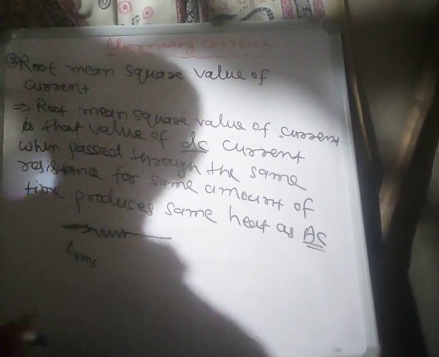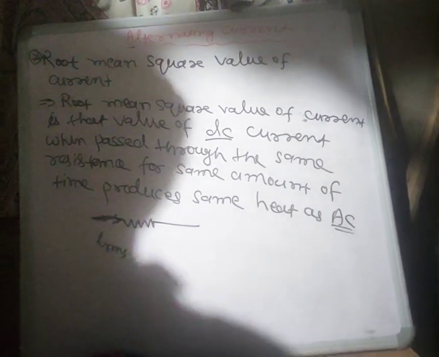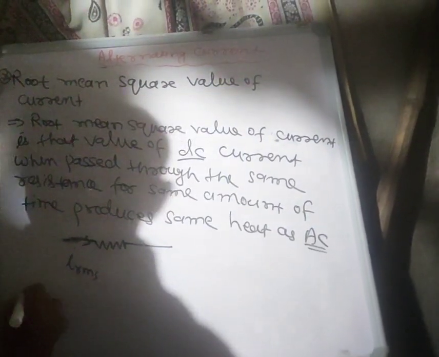Now we have to mathematically calculate the root mean square value of current.